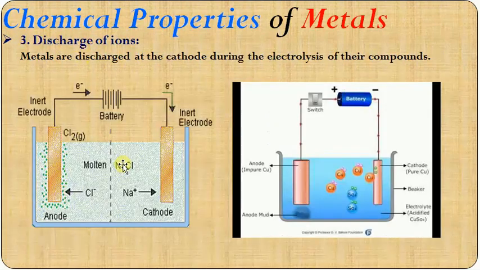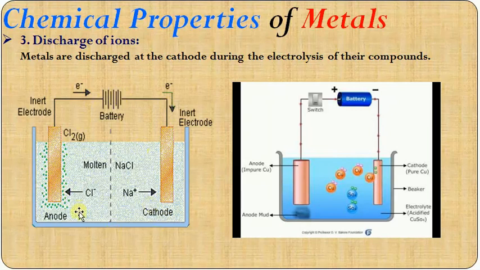Come to the next point, discharging of ions. Let us understand this idea with an example. When you take an aqueous solution of sodium chloride or fused state of sodium chloride, that means molten state of sodium chloride, in the electrolysis process, there are two metal rods. The anode is connected to the positive end of the battery. The other electrode, which is connected to the negative end of the battery, is called cathode.